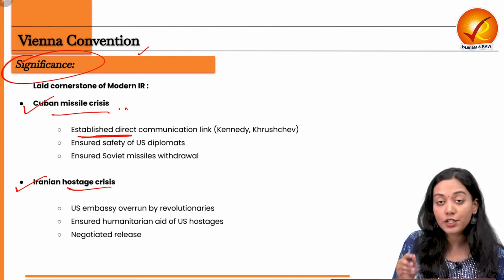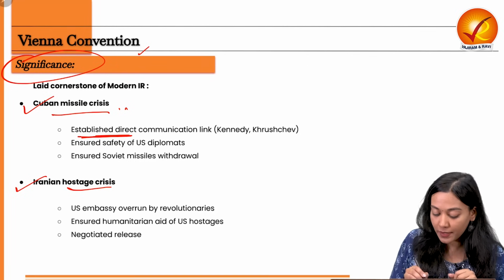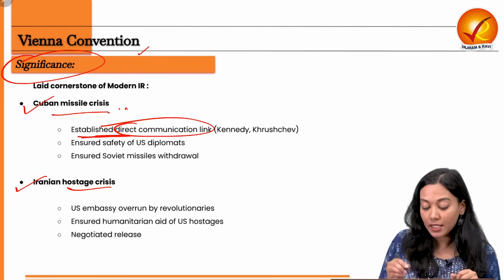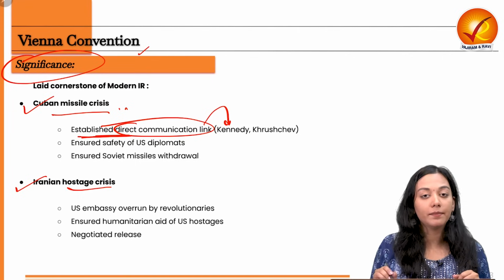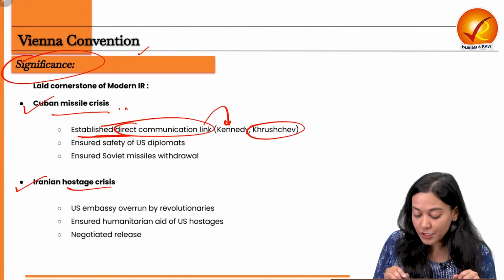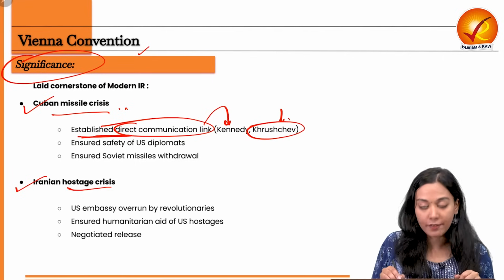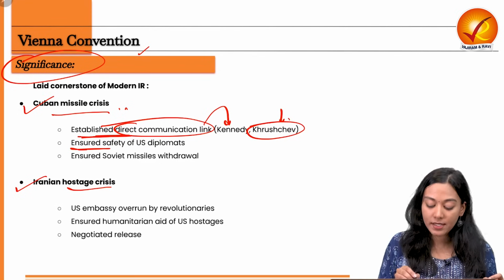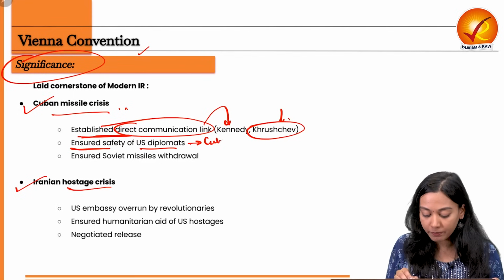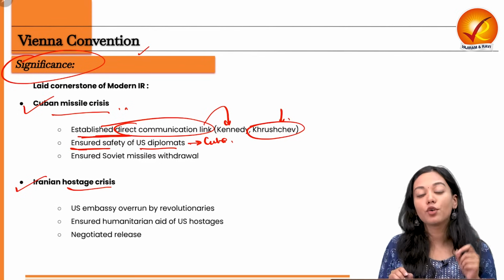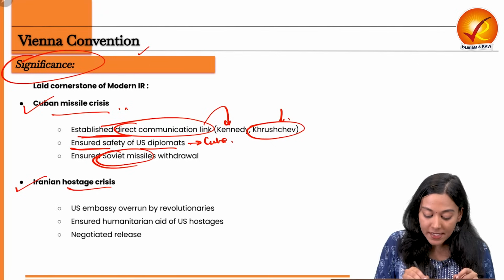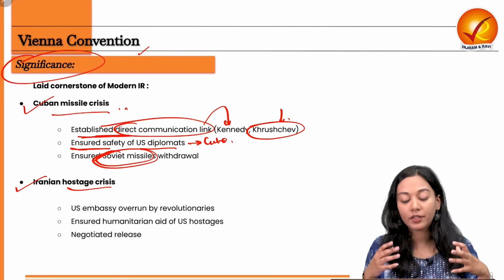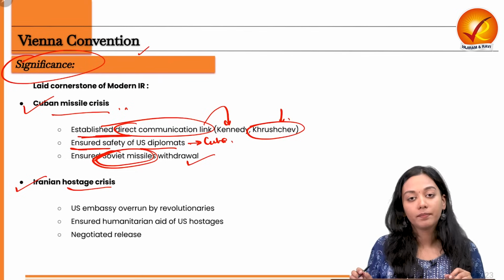It ensured the establishment of a direct communication link between the US President John F. Kennedy and the Russian Premier Khrushchev. Secondly, it ensured the safety of the US diplomats that were working in Cuba. And it also ensured that the Soviet missiles that had been planted in the Cuban region got withdrawn.